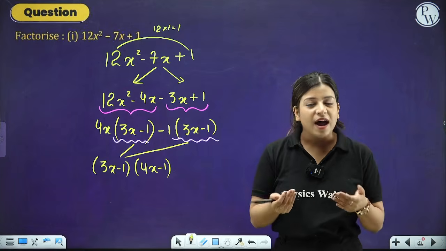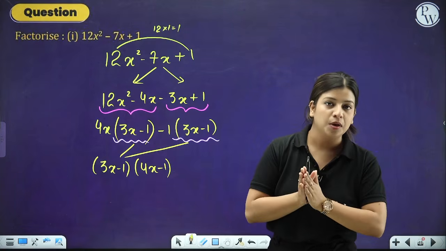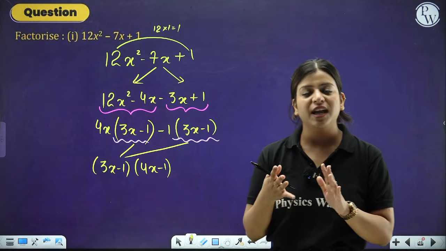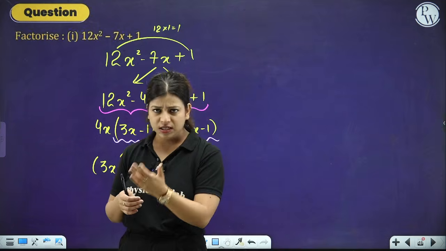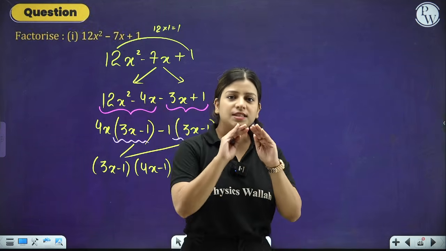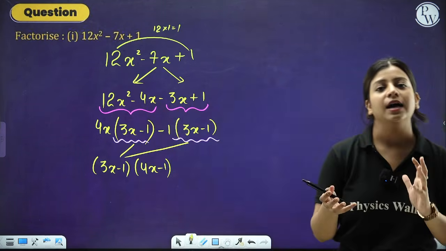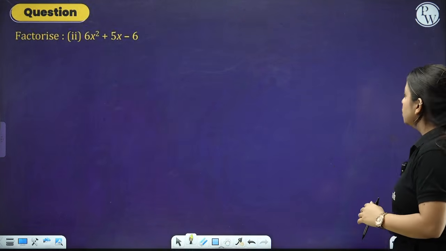Right? What are factors, people? The multiplication of two numbers. If I say find out the factors of 10, you will say factors of 10 are 2, factors of 10 are 5, factors of 10 is 10 itself. Right? Basically such numbers whose multiplication gives us that number. Got it? Let's do one more.